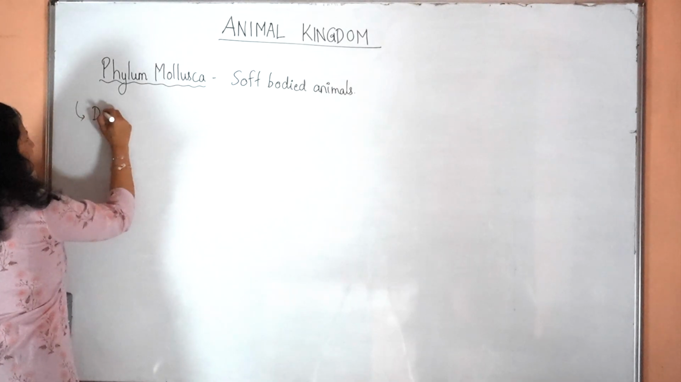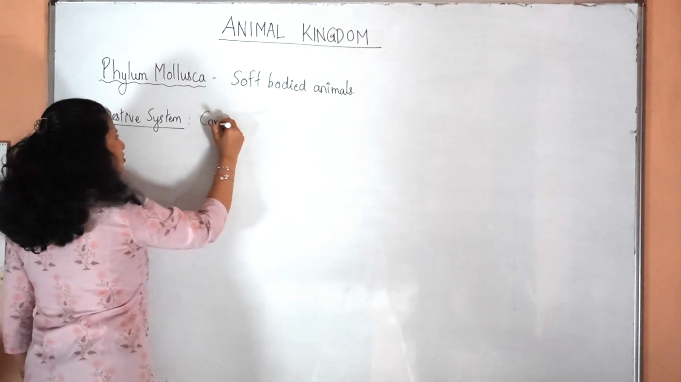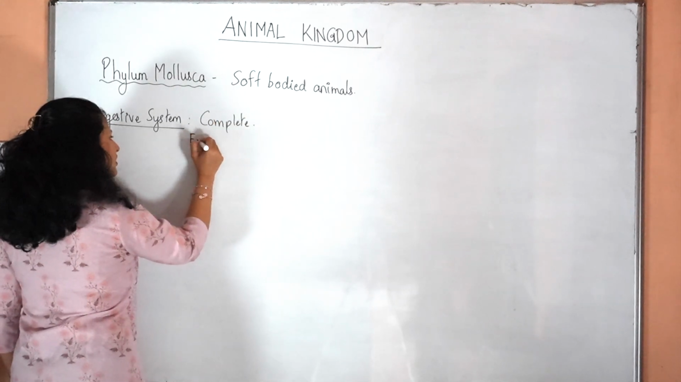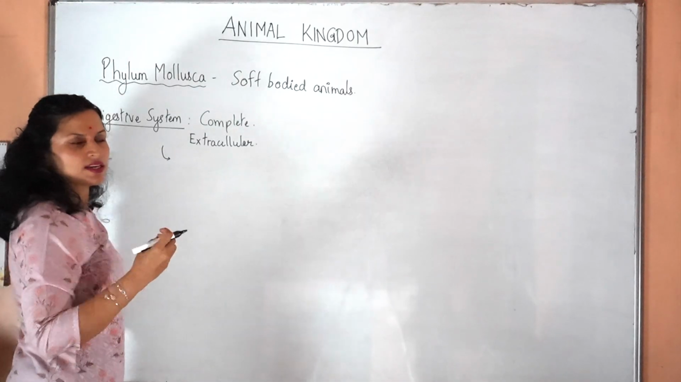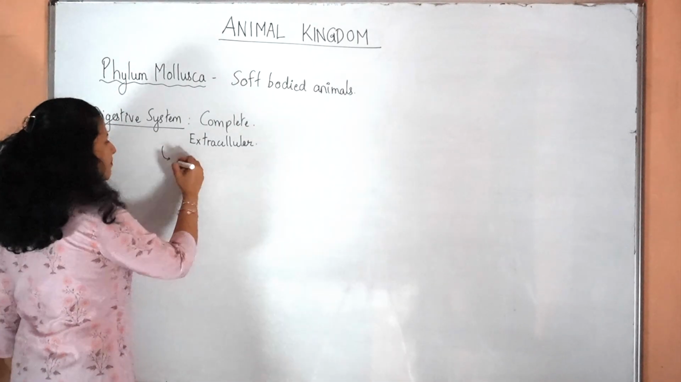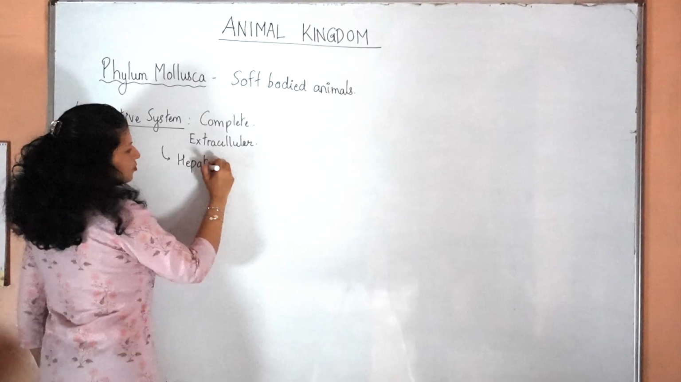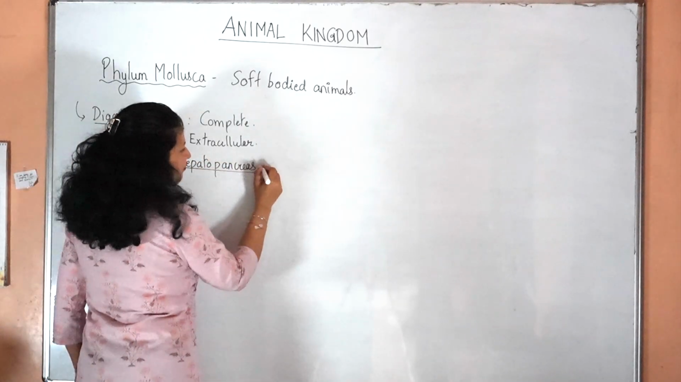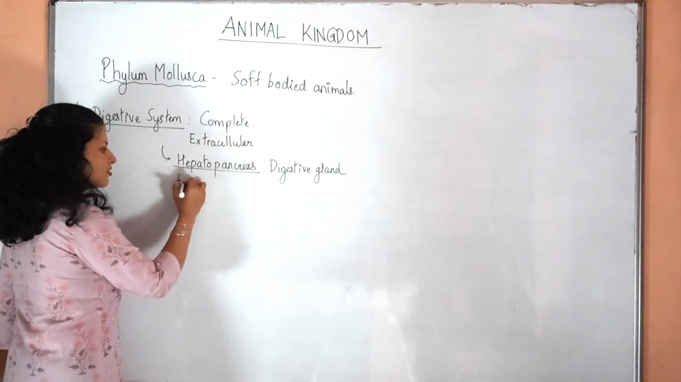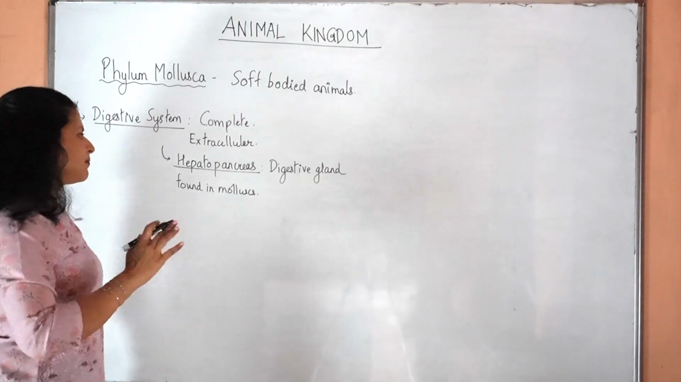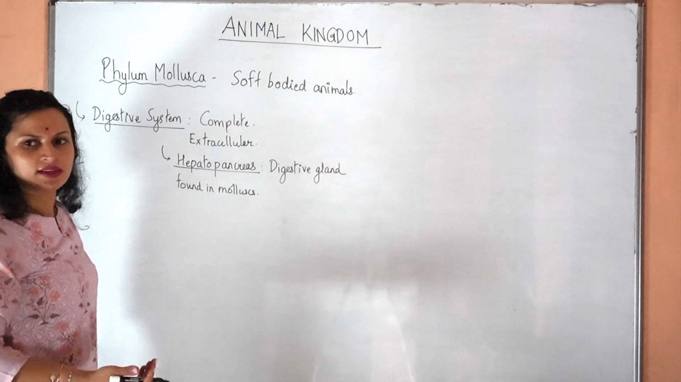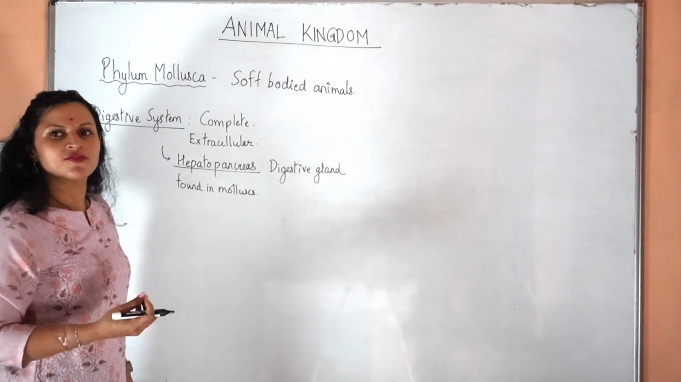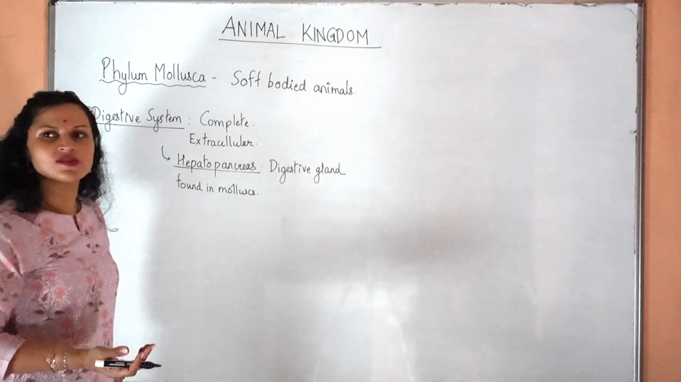Next, digestive system. They have a complete digestive system with extracellular digestion. One prominent digestive gland found in mollusks is known as the hepatopancreas. Why is it called hepatopancreas? Hepato means liver, pancreas means pancreas. It is called so because it performs the function of both the liver as well as the pancreas.